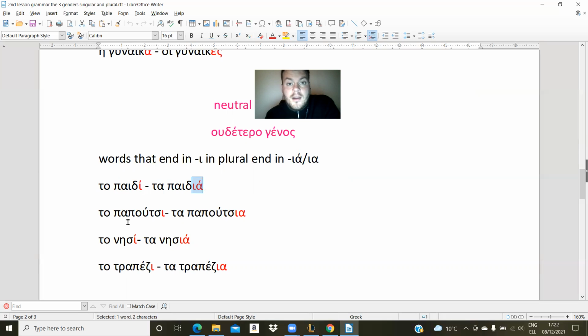So let's learn about the tone. Because of this word here, in singular, the tone is in the ending, in -ί, το παιδί. Okay, so we are going to keep the tone in the same syllable, in the last syllable. So it's going to be τα παιδιά, and the tone is going to be in -ά. Okay, because if the tone was here in -ι, you will pronounce this word like τα παιδεία, and this is wrong. It's τα παιδιά. The tone is in -ά.